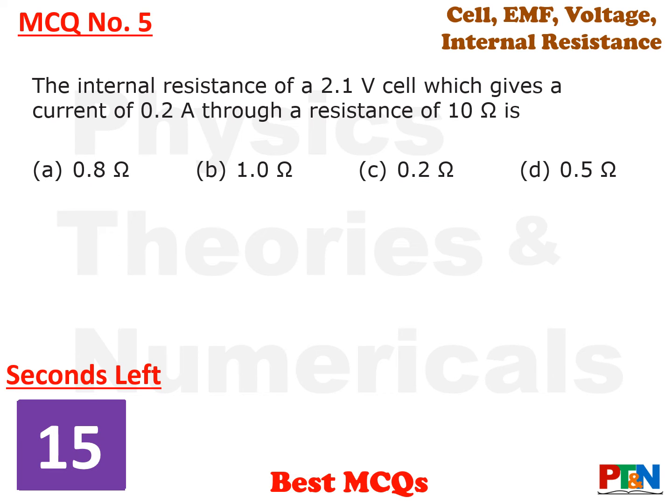Next MCQ. A numerical. The internal resistance of a 2.1 volt cell which gives a current of 0.2 ampere through a resistance of 10 ohm is. You need to find the internal resistance of the 2.1 volt cell which gives a current of 0.2 ampere through a resistance of 10 ohm. 4 options for you, 15 seconds time. Your time starts now. Out of 4 quantities, 3 quantities have been given. You need to find out the 4th one. If you require more time, do take your time.